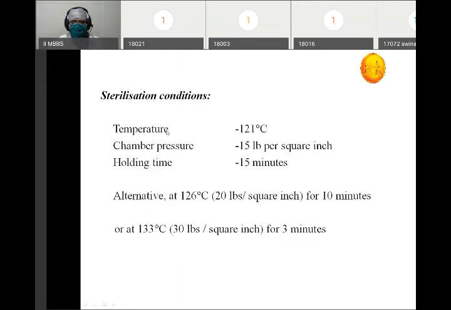Now, the various sterilization controls. First, we have three scenarios, like the hot air oven. First is temperature: 121 degrees centigrade. Remember this. This comes in your viva. This comes in your spotters.